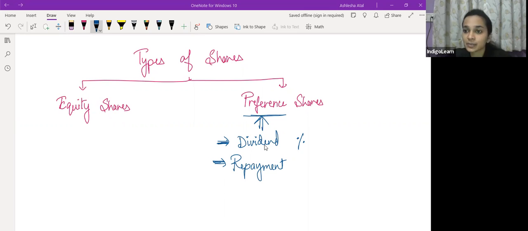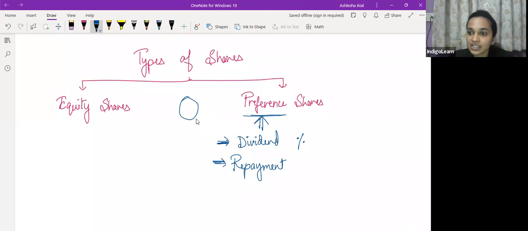अभी equity shareholders की बात करेंगे तो equity shareholders को ऐसे fixed rate पे या fixed amount का dividend नहीं मिलता. So they are not entitled to any fixed rate of dividend or a fixed amount of dividend. However, whenever you would have made balance sheets, accounts में भी जब आप sum solve करते हो तो preference shares के पहले हमेशा लिखा होता है एक percentage, 10% preference shares, 9% preference shares और 5% preference shares, whatsoever it is. तो वो जो percentage लिखा होता है, that is the percentage of dividend which will be paid on those preference shares.